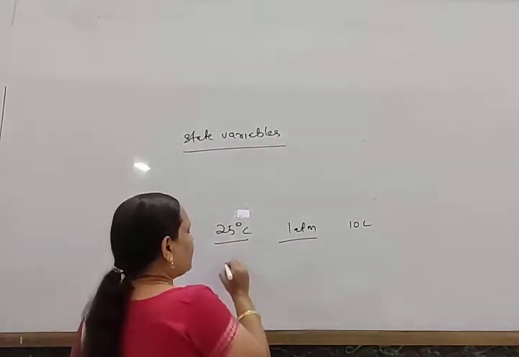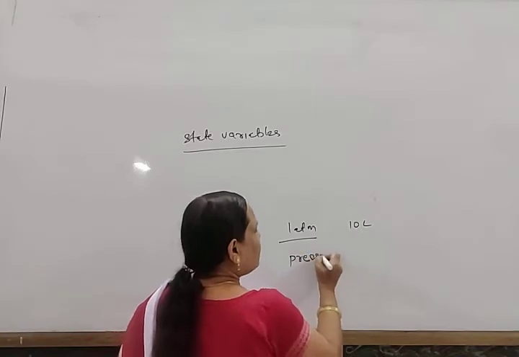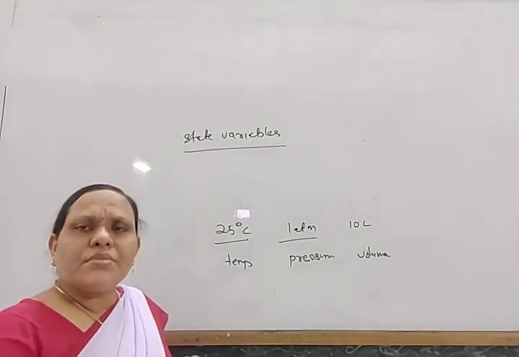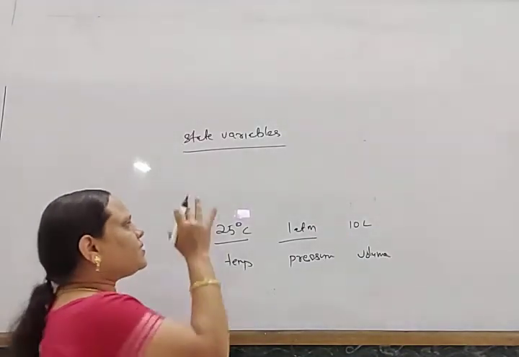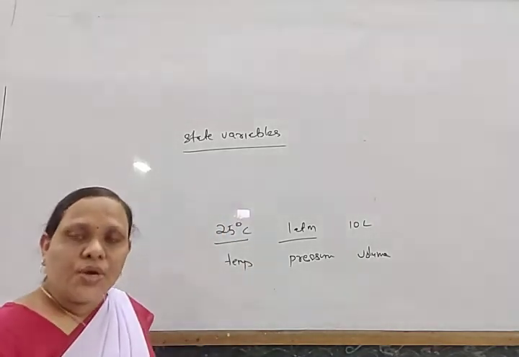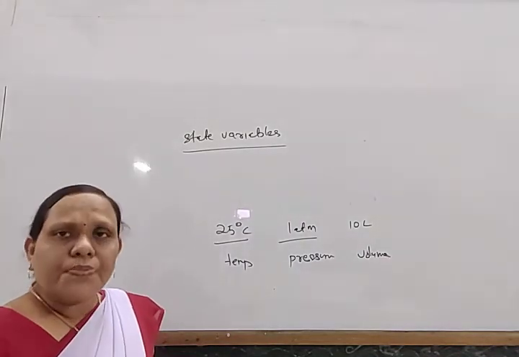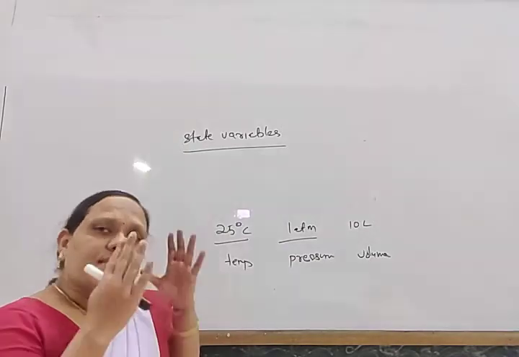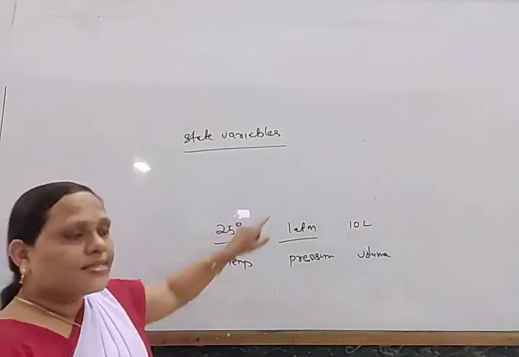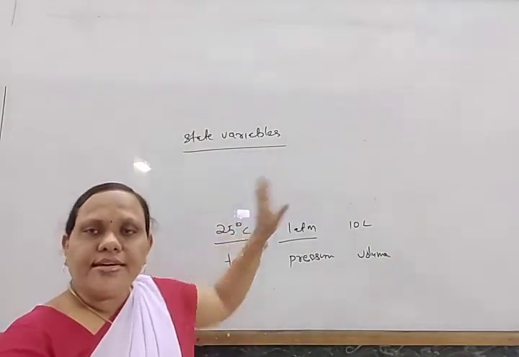I have to express a temperature term, a pressure term and a volume term, and there is also the amount of substance, the mole. So to express any thermodynamic state, we have to express some other properties, and in terms of these we describe the state of a system. Those are known as state variables. So temperature, pressure, volume are known as state variables.